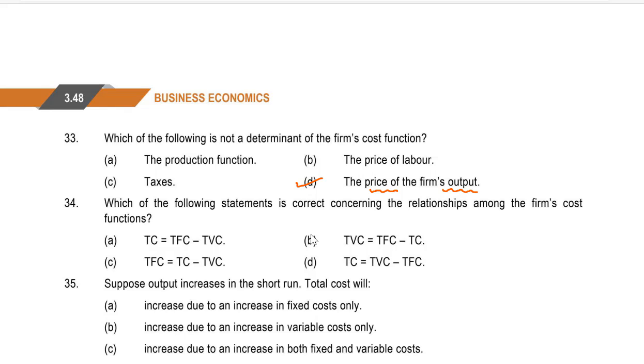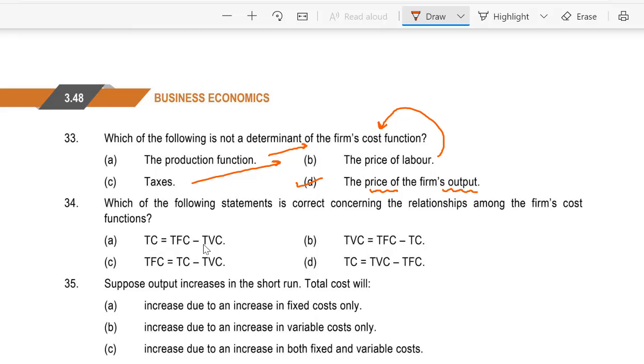See, labor will definitely constitute the cost. Production function will definitely constitute the cost. Taxes is also involved in constituting the cost. But the final price of the product is not constituting the cost. Yes, cost could affect the price. It could happen. I believe you understood.